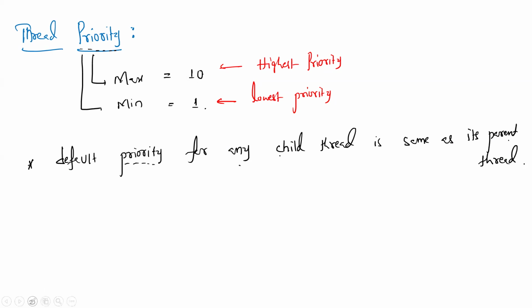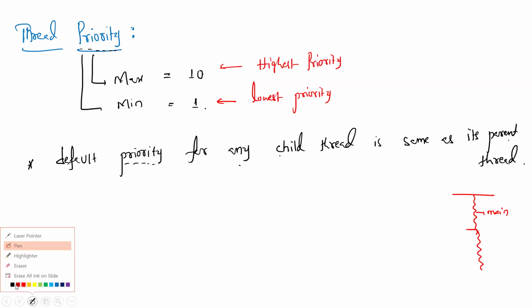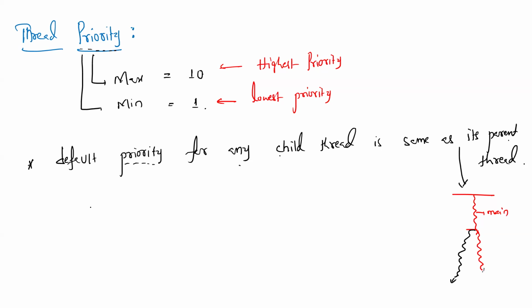So in our example, there are two threads. One is the main thread. So this is the main thread. And somewhere in this process, the main thread is running and one more thread is getting generated when the start method is executed, right? So this is the child thread. Now, what's the priority of this child thread? It is the same as the main thread. That's what I mean to say about this point.